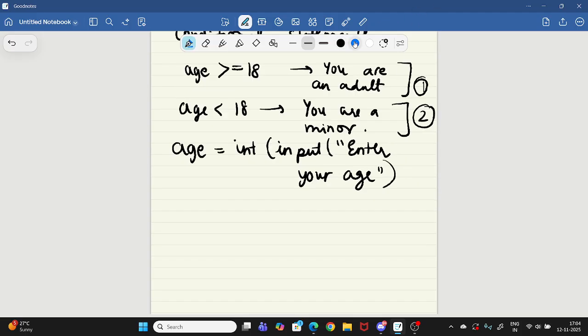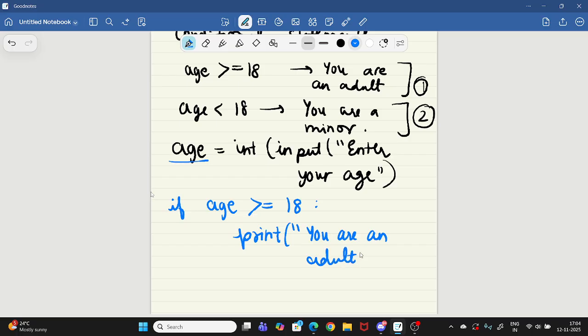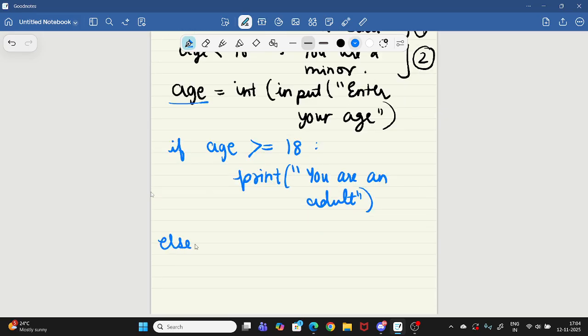In the next line I'm writing: if age is greater than or equal to 18, there will be an output that you are an adult. And in the else part, I'll teach you in a minute, it will output that you are a minor.